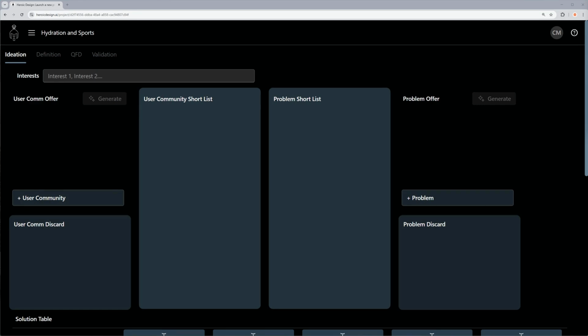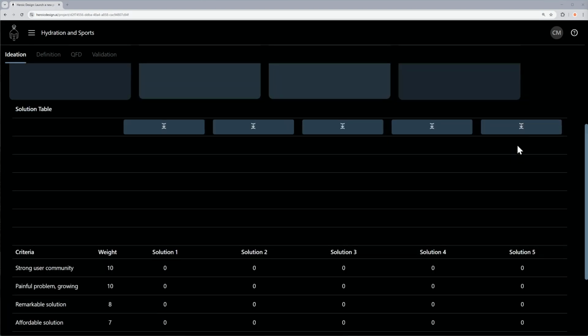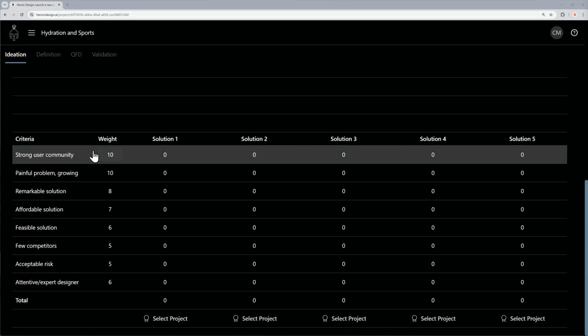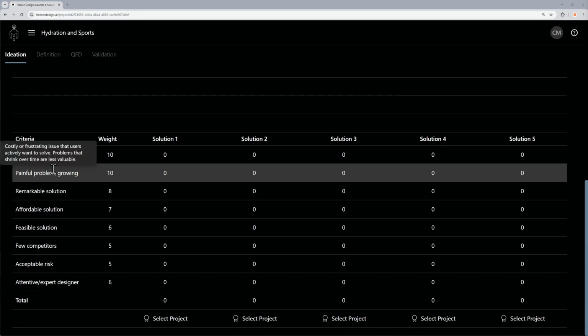We're actually going to start today with criteria. You've probably heard the phrase, there are no bad ideas when brainstorming. Well, that's only half true. When you put together all of the possible interests, user communities, problems, and combinations of user communities and problems, the ideation solution space is infinite. So if the solution space is infinite and there are only a few great ideas, you could end up drowning in randomness. That's why we start with criteria.